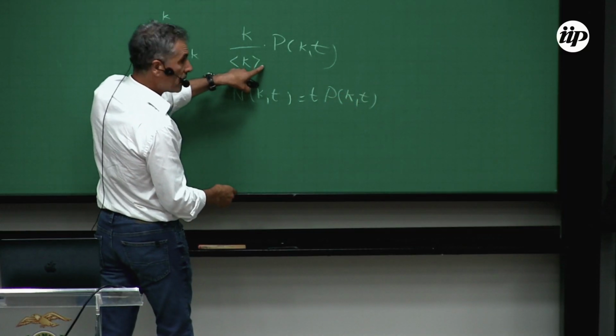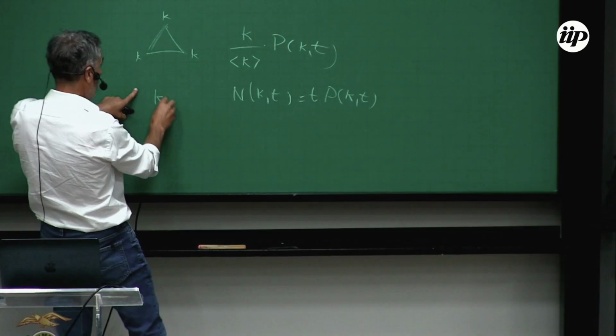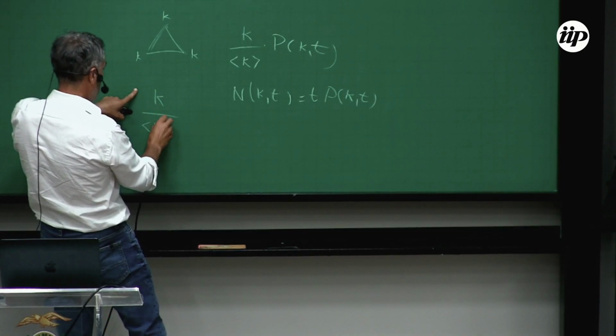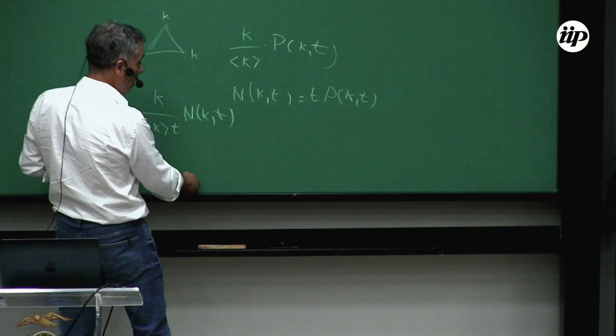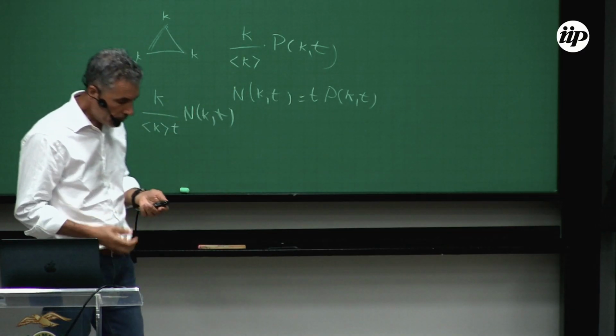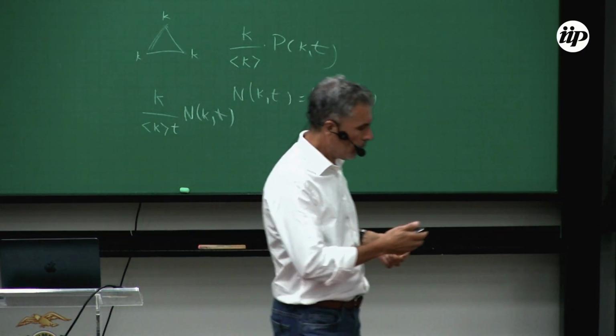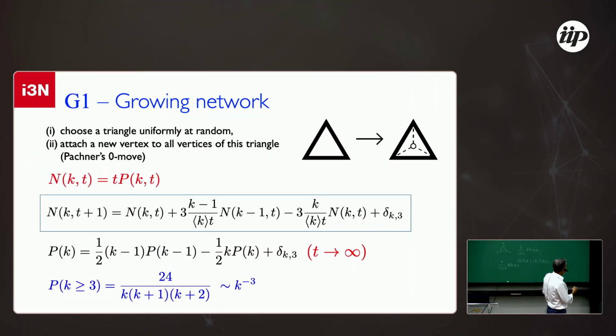That's why k, t, n(k,t) appear in this expression. And then you go to this equation, you multiply by k, you sum, etc. You arrive at the stationary degree